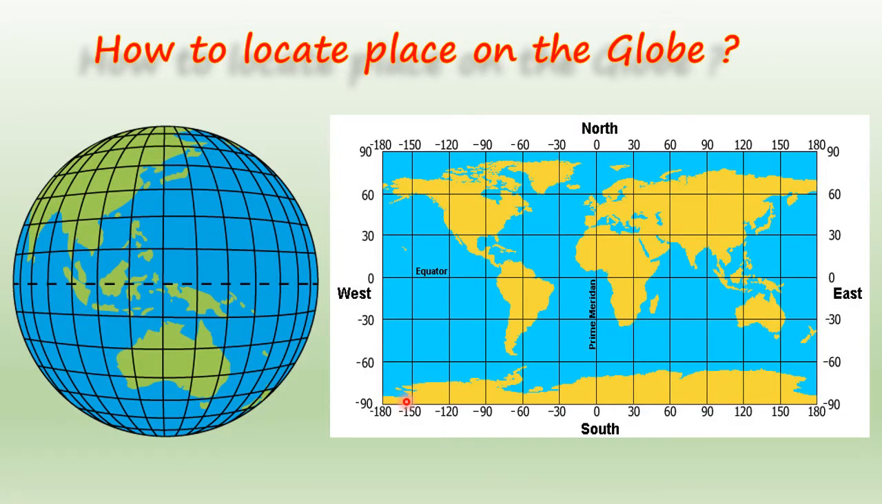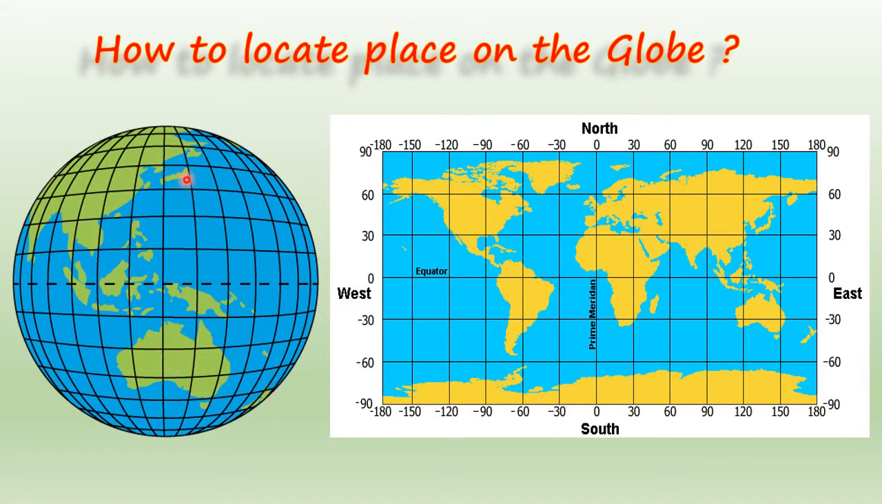So children, in our previous classes, we have learned what is longitude, what is latitude, and why these longitudes and latitudes are important to us. Yes, children, you can see on the screen, this is a picture of a globe and this is a picture of a map. This globe and this map are important to us. Why? Because they represent our earth, and they help us to locate different places or different things on the earth.